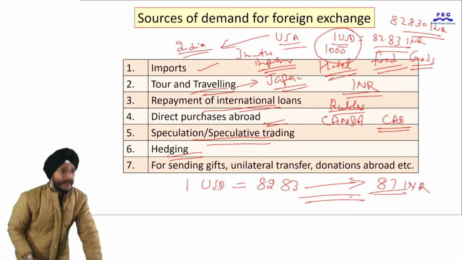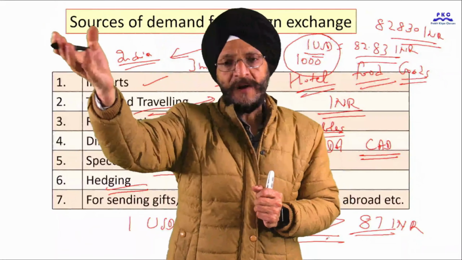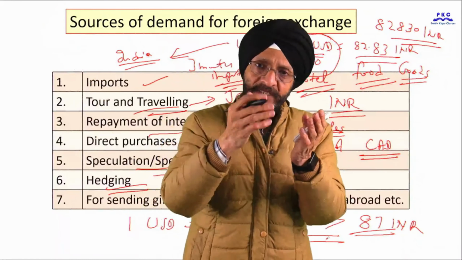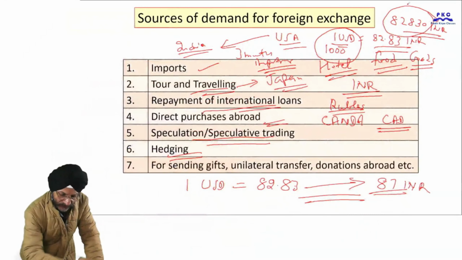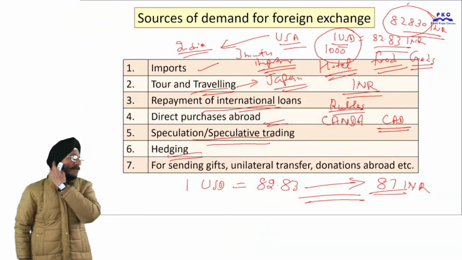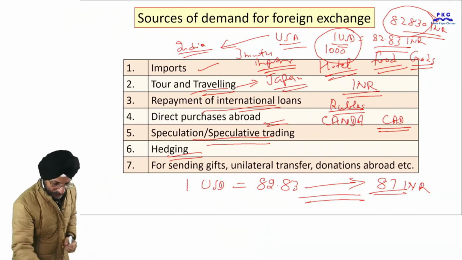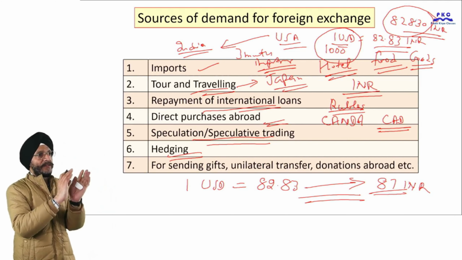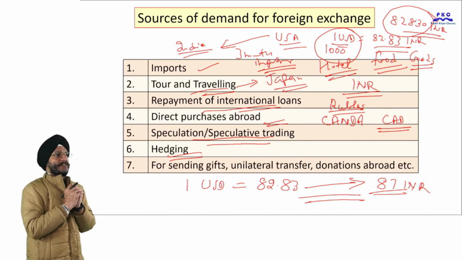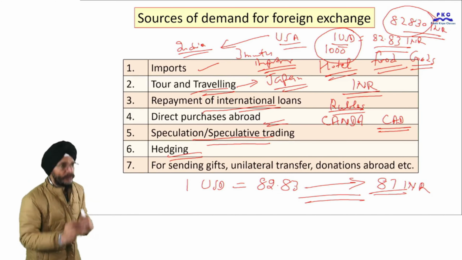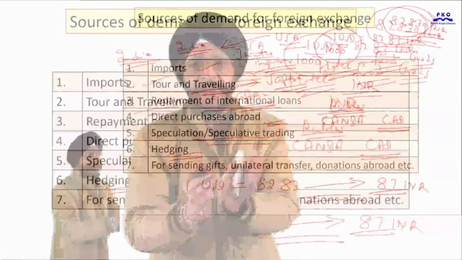So, if he has to make payment after 3 months, if he purchases now, it is an immediate purchase. This is the spot market purchase. He will have to pay 82,830 rupees for $1,000. But he does not require it immediately.